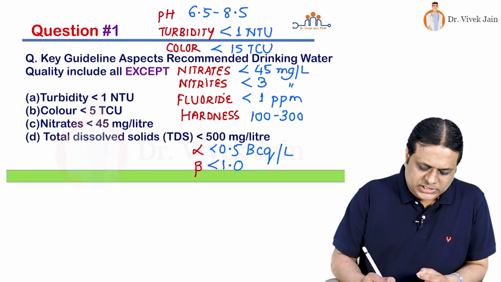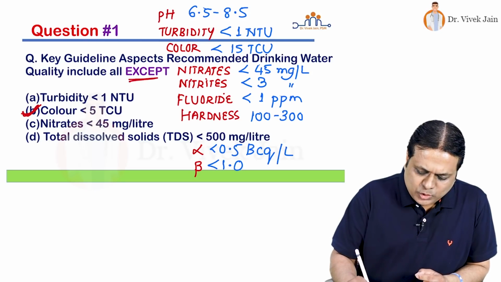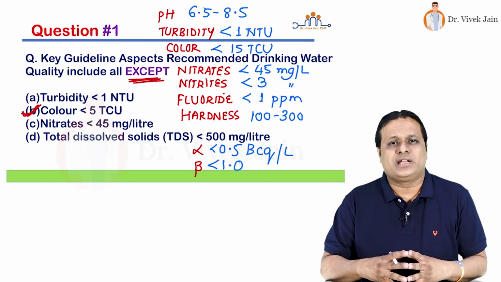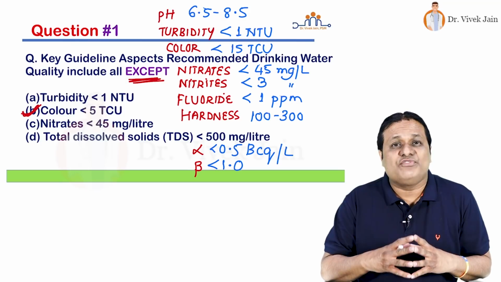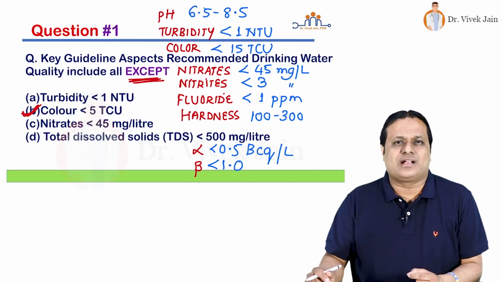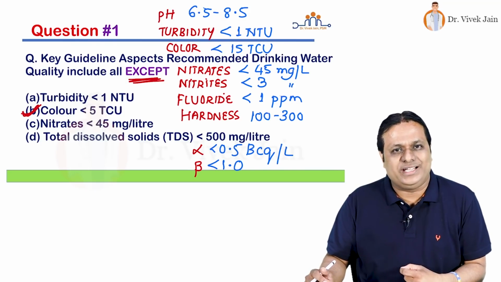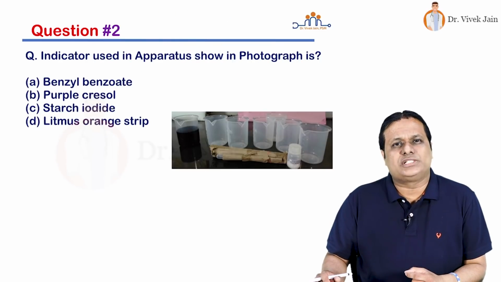So answer to this question is choice number B. They are asking you except. That means which is not correct. True color unit should be less than 15 when you are looking at color in the drinking water quality standards. We move to question number 2.